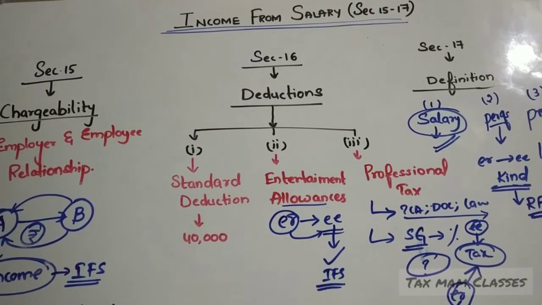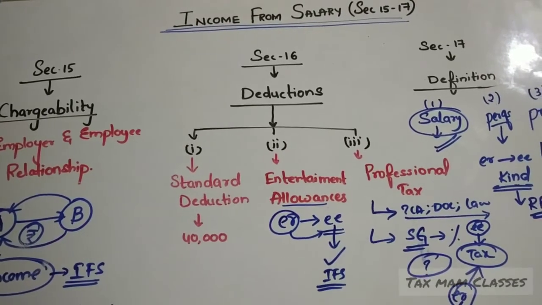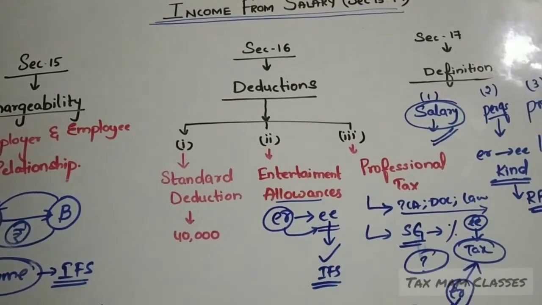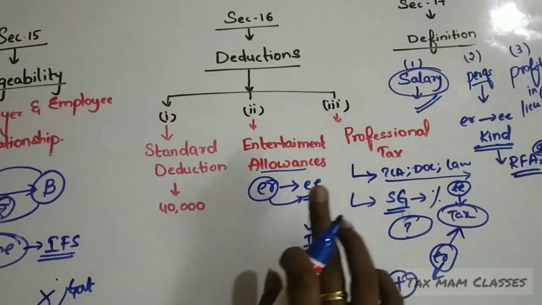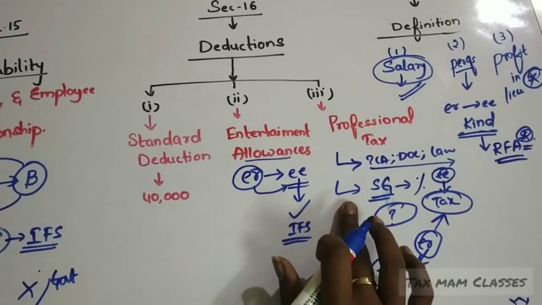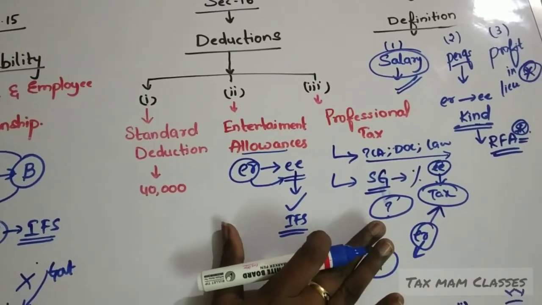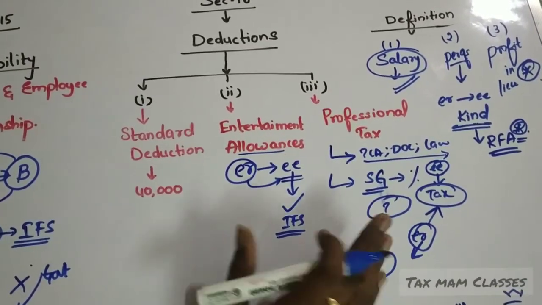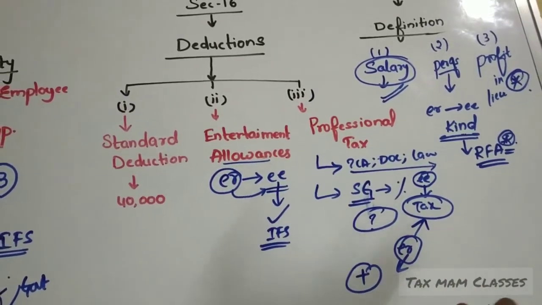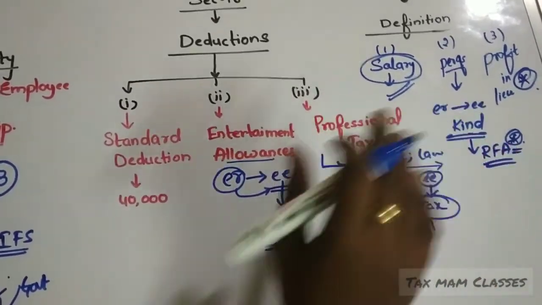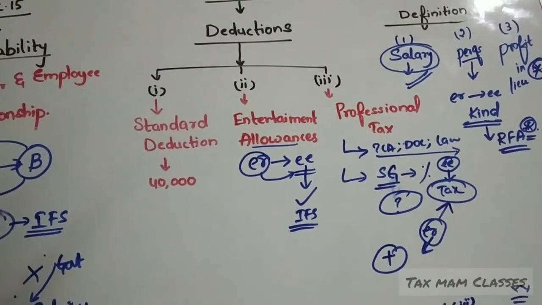There are 3 deductions. 16 subsection 1 talks about standard deduction. 16 subsection 2 talks about entertainment allowance. 16 subsection 3 talks about professional tax. These I will again discuss when I do a problem. And the definition part is what all incomes will be considered as income from salary. That definition is given. So overall I gave the overview.